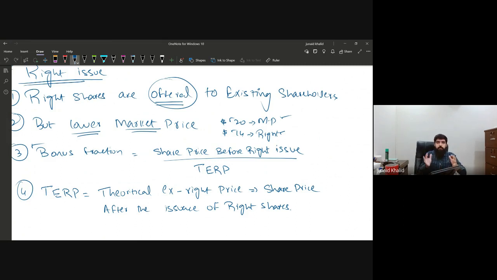So what the shareholders will do, they will go to the market and try to sell the shares so that they have a gain on that disposal of $6 per share. Once many of the shareholders try to sell, obviously there's a concept of demand and supply. Everybody is going to sell the shares, so definitely the market price after the issue of rights shares will go down. It will decline. This is what we call the theoretical ex-rights price. That is the share price after the issuance of rights shares.